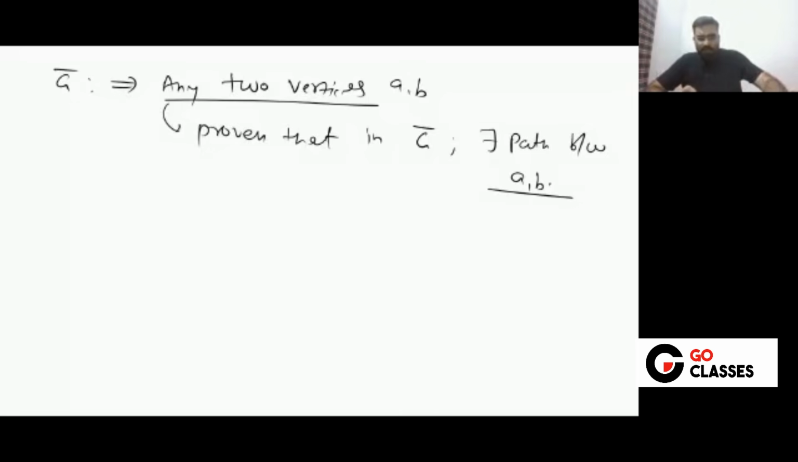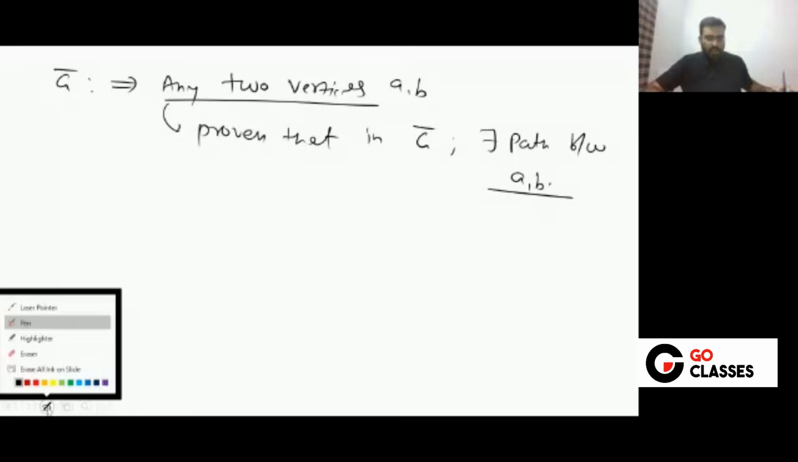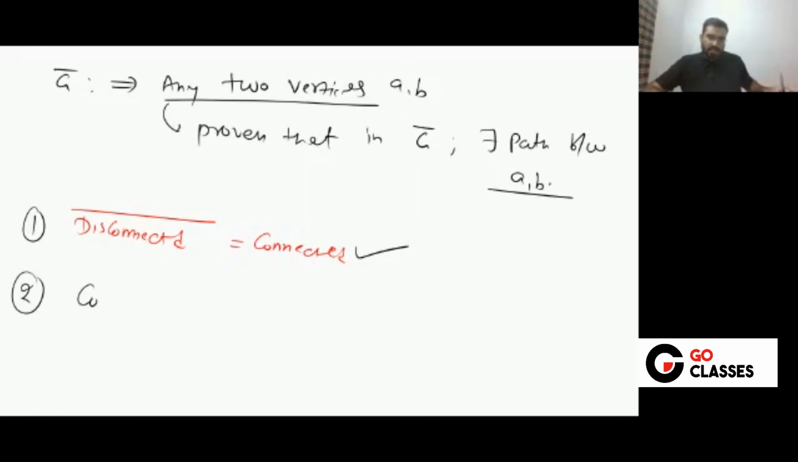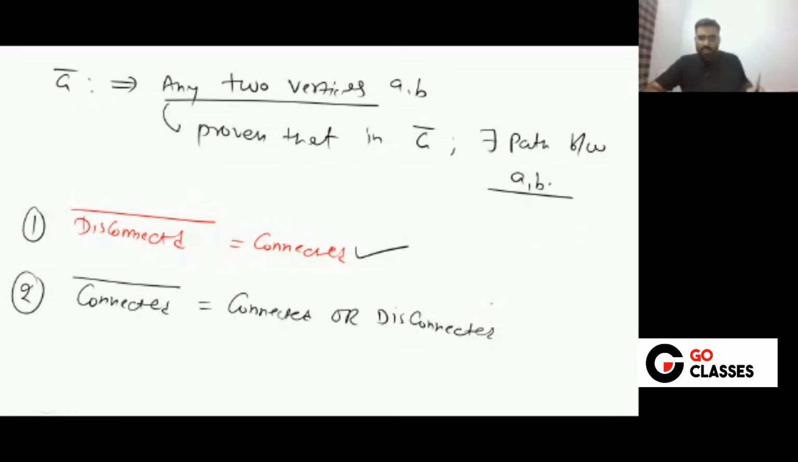So what have we proven? Tell me what we have proven. We have proven that if you have a disconnected graph, then the complement will be connected. This is the first thing we have proven. And the second thing, if you have a connected graph, then the complement may or may not be disconnected. The complement may be connected or the complement may be disconnected. So these two things we have seen.